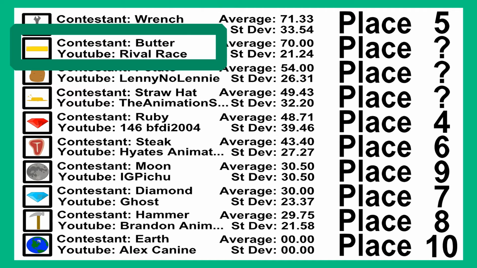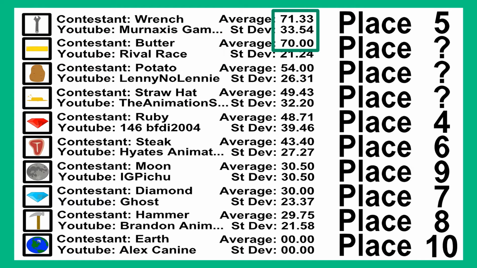Wrench is in front of Butter, who is our current living frontrunner, by just about 1.33. But Wrench obviously has a higher standard deviation, because Wrench was doing very well, and then suddenly dropped to last place. In fact, the worst place that Wrench ever got in before getting eliminated 5th was 3rd place, which is still pretty good. Well, that's enough talk about Wrench.